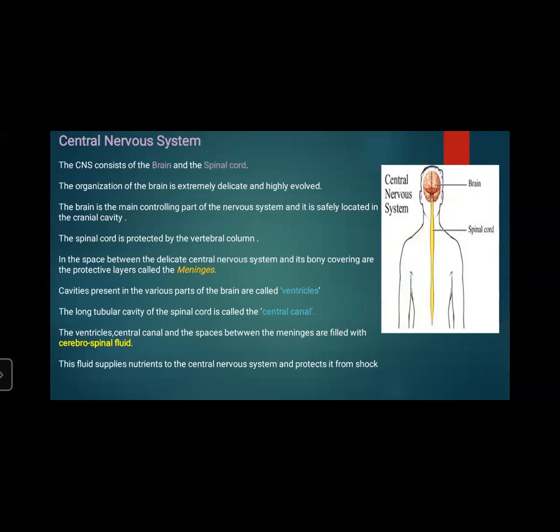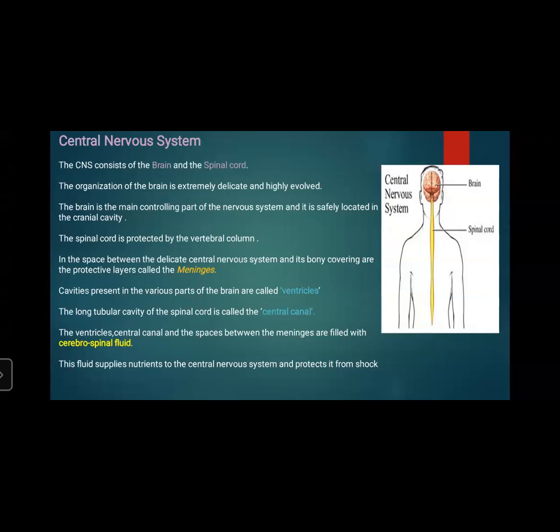Shock means any type of jerk, for example while riding or driving a car. At that time we should not get any shock from an external force. Due to that, cerebrospinal fluid is present inside, which protects the brain and also supplies nutrition to the nervous system. So this is the central nervous system, in which you can find only two parts: the brain and spinal cord.